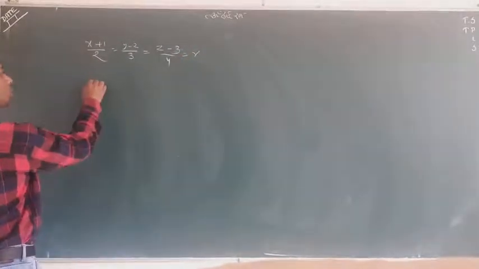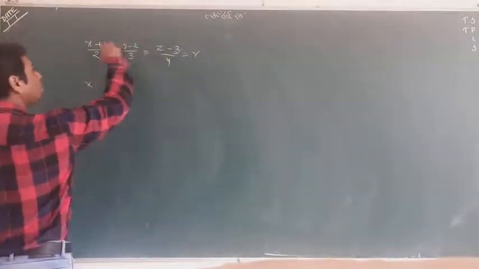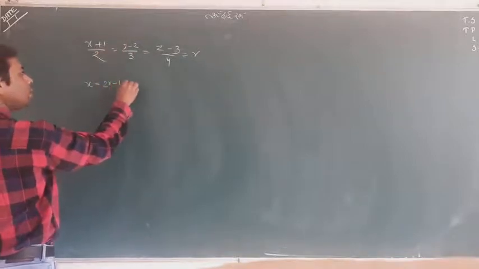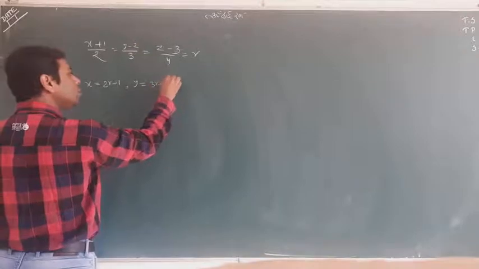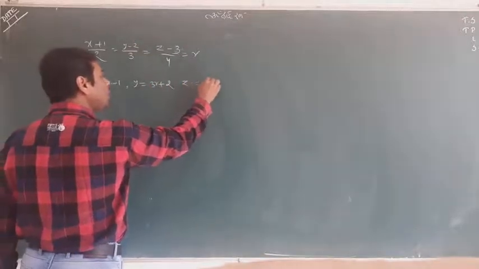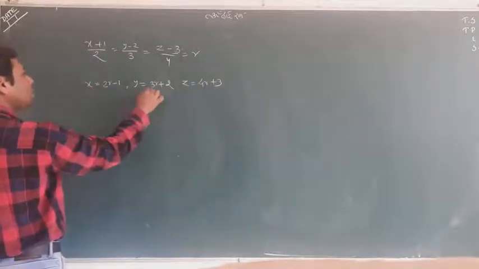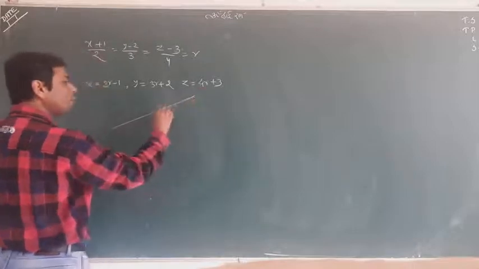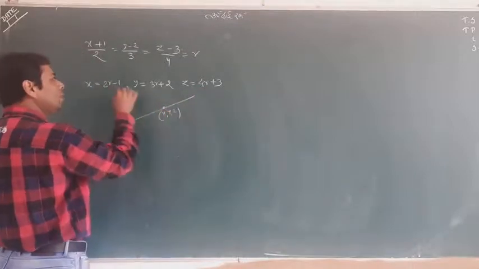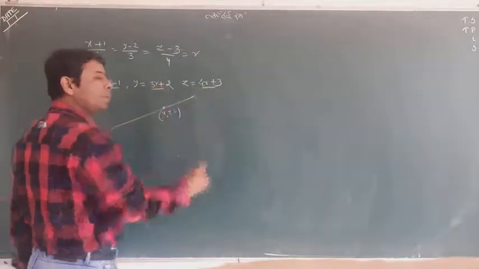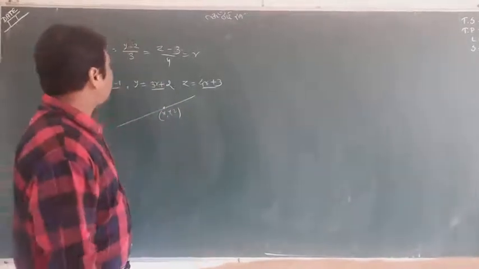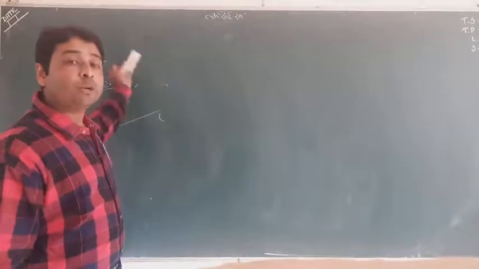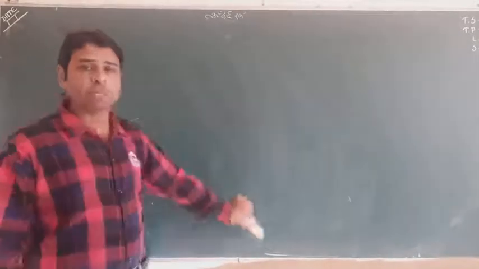So x equals 2r minus 1, y equals 3r plus 2, z equals 4r plus 3. This x, y, z is any point on the line in the form of r. Don't worry about r; we will find r and get the answer. So this is the only way. Try to understand and remember the language, because the language is very important.